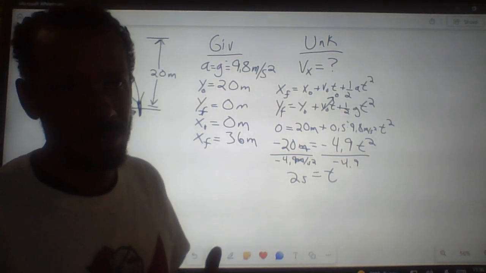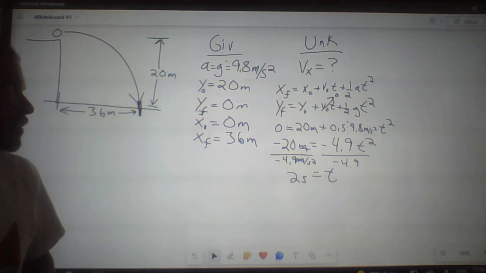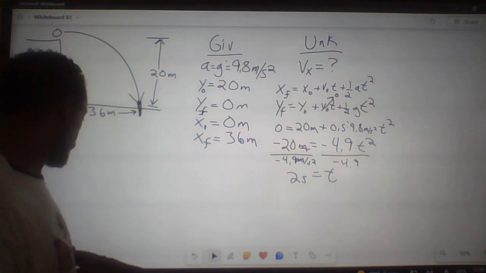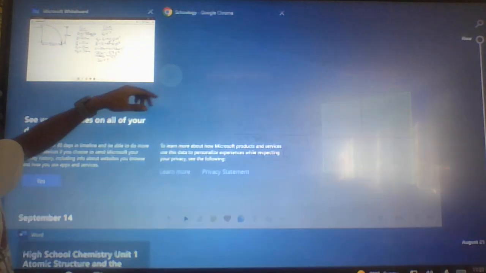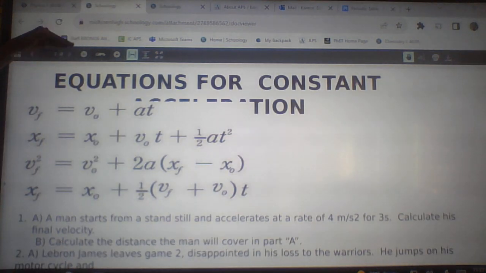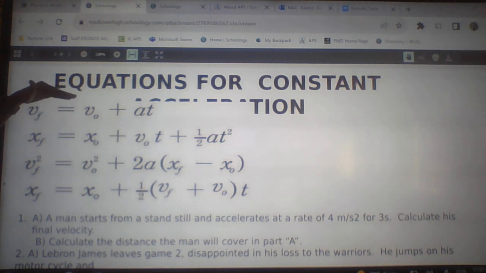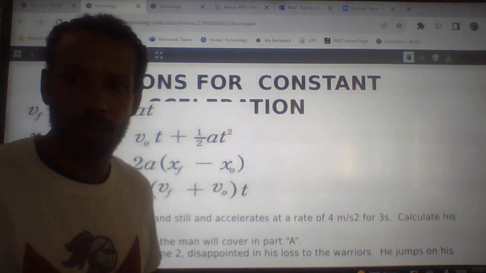Now we can use the kinematic equations to find out what the final velocity was in the x direction. So say kinematics, and we don't know initial velocity in the x direction. Hold on 1 second.